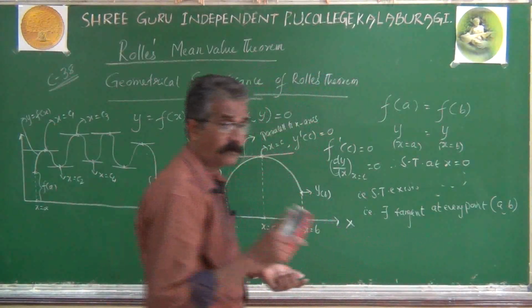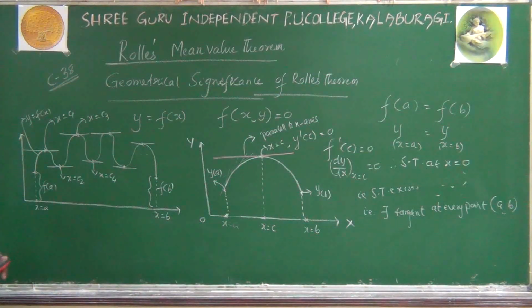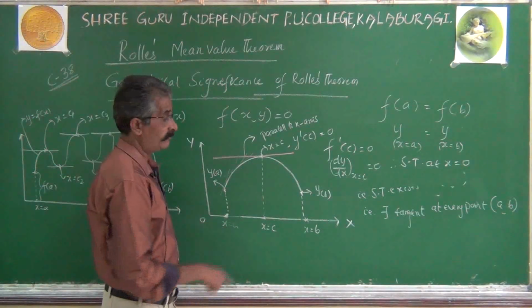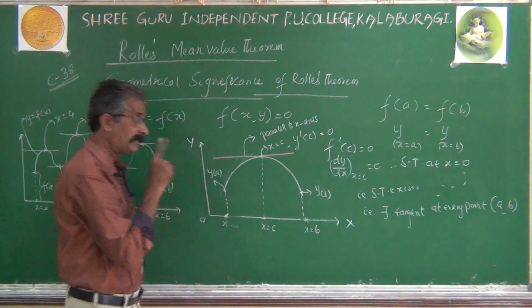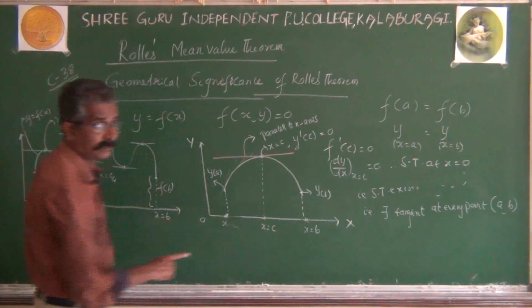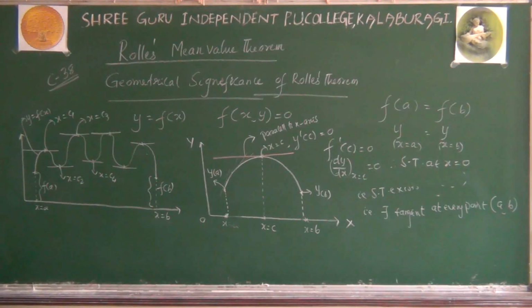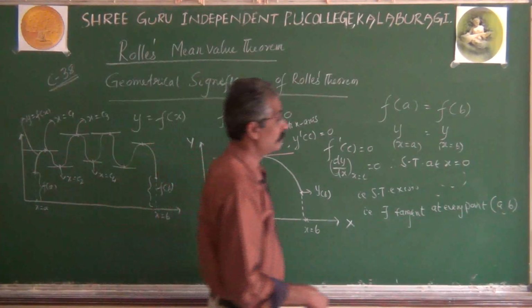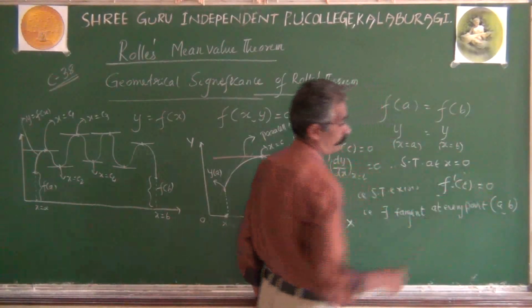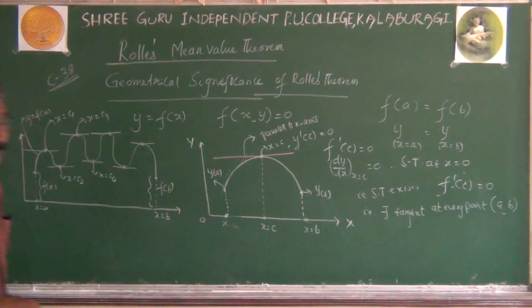So keep in mind, geometrically, what Rolle's theorem says is that on a curve at a point x equal to c, there is a tangent, 100% tangent. That tangent is parallel to the x-axis geometrically. Analytically, at point x equal to c, always f dash of c equal to 0. This is the geometrical as well as analytical explanation of Rolle's theorem. I hope you got this point very correctly.